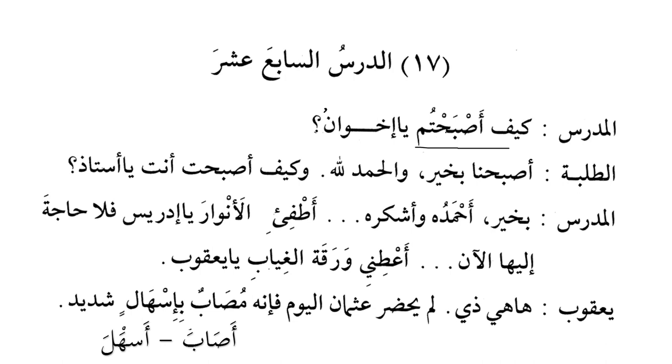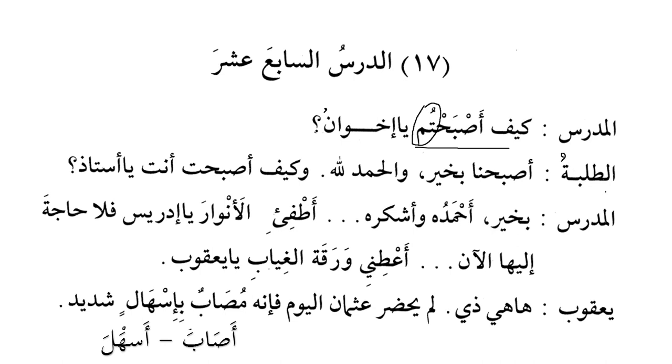And we know it's the sister of kana, so there is always ismu kana and khabaru kana. Now we can see that this is asbahtum, so asbah is the past tense and tum is the ismu asbaha. And now we have to look for the khabaru asbaha. So when we continue, at-talabatu, the students, we know that this is the plural of talibun.